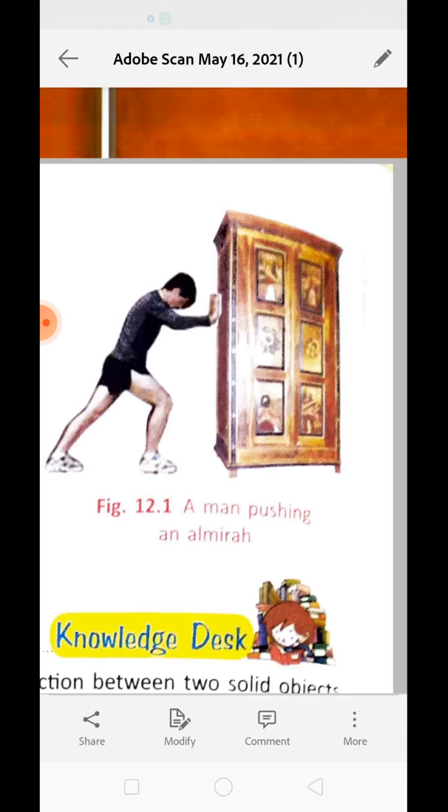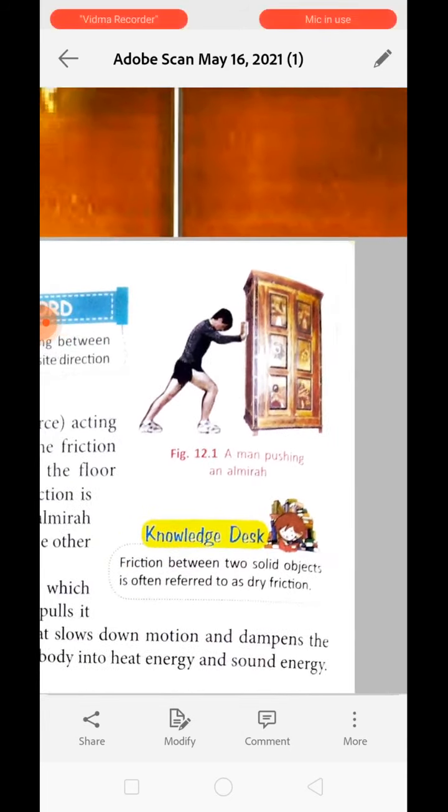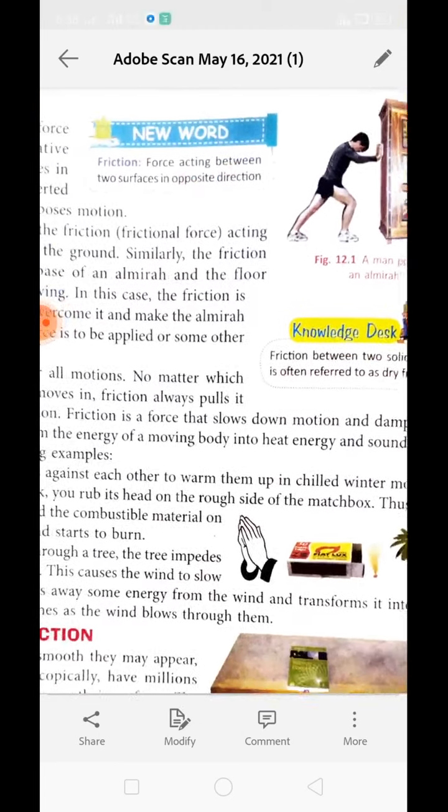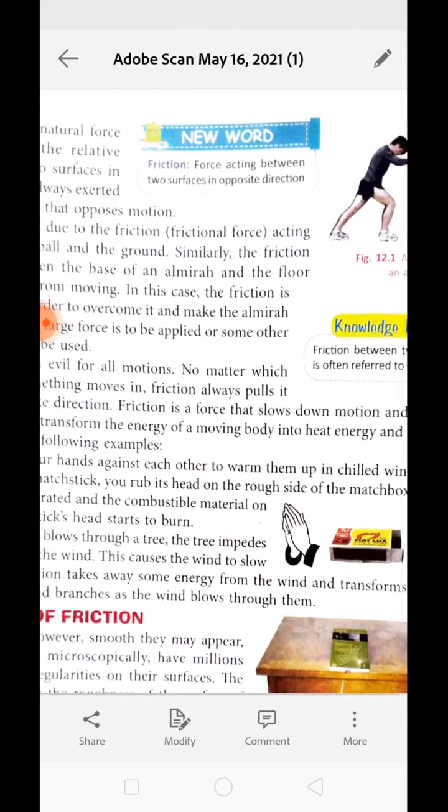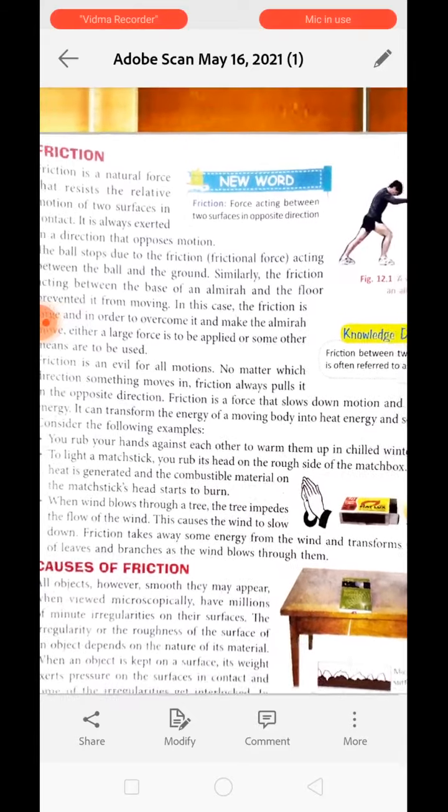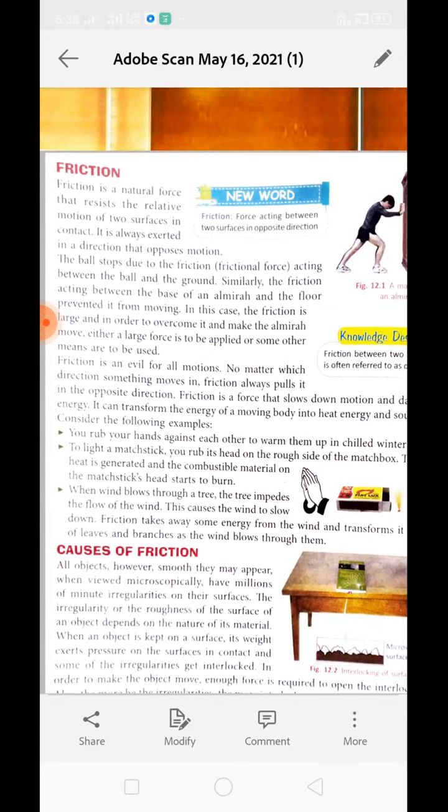Understand, friction is an evil for all motion because no matter in which direction you are moving, friction will always slow down the motion of an object because it is acting in the opposite direction.